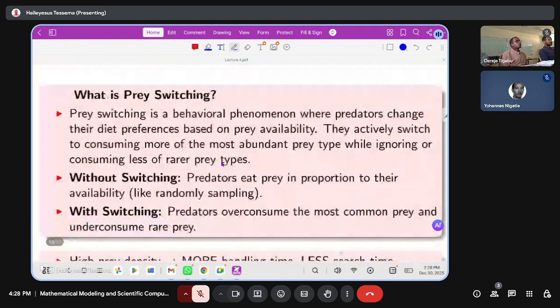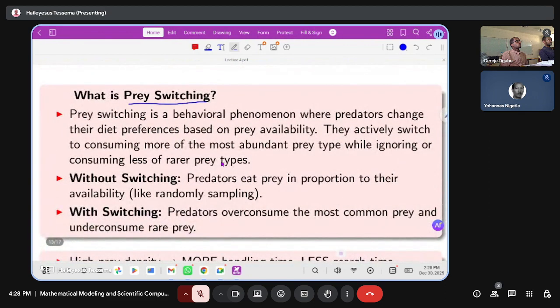Okay. The other one, I think, is prey switching. It is a behavioral phenomenon where predators change their diet preference based on prey availability. They actively switch to consume more of the most abundant prey type while ignoring or consuming less of the rare prey types.